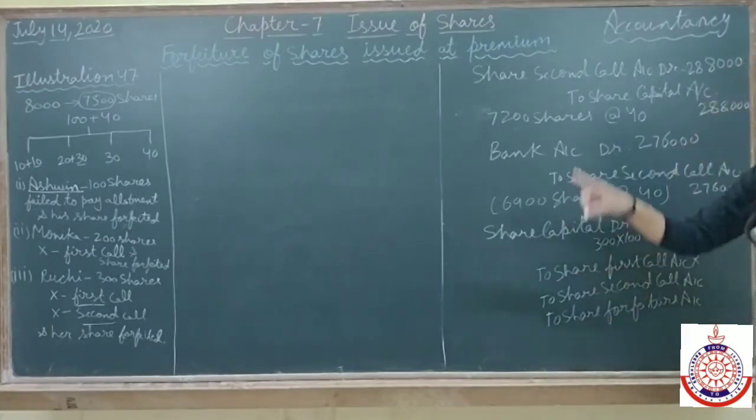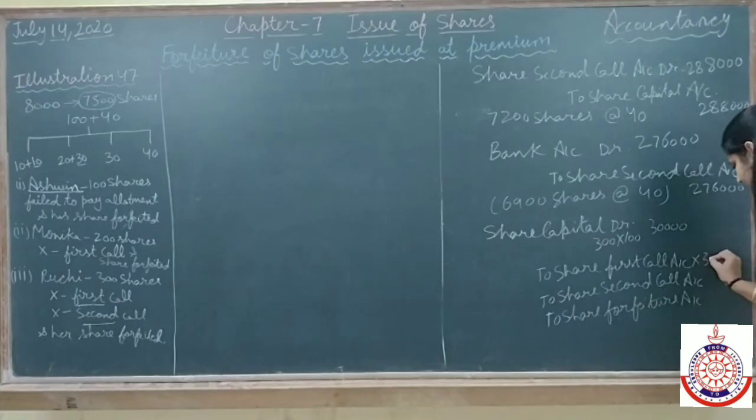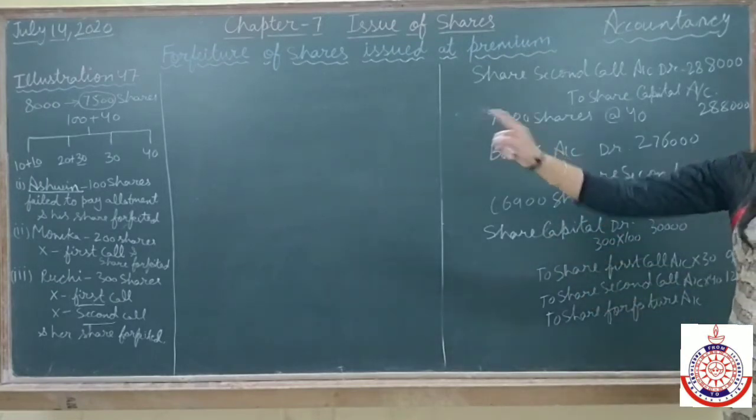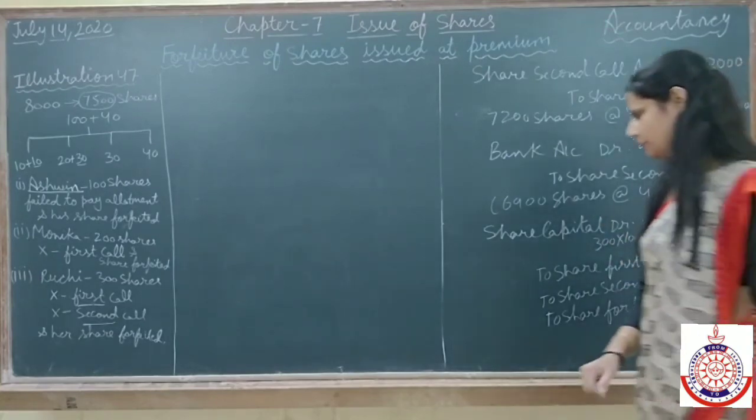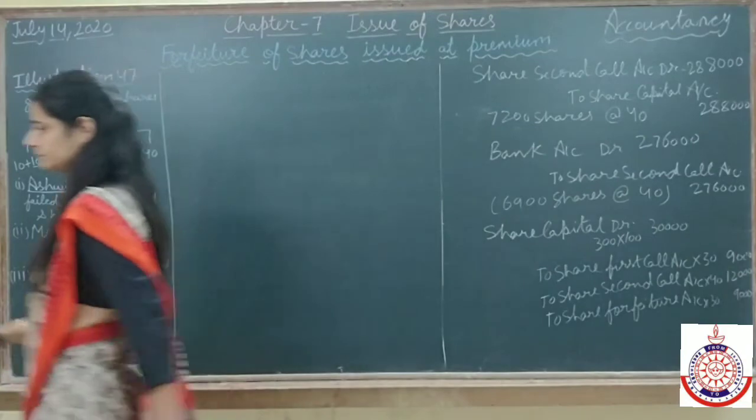Here first call of rupees 30 we have not received. 300 into 30, 9,000. Final call 40 rupees we have not received. It means 12,000, and the money which we have received, that is application money and allotment money, which is 30. It means 9,000 we have received from shareholder Ruchi. Clear? Now come to the next.